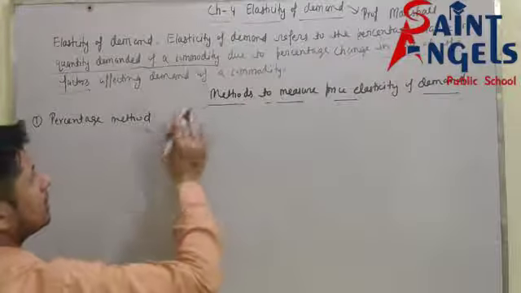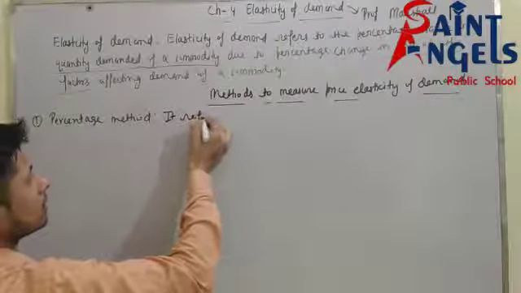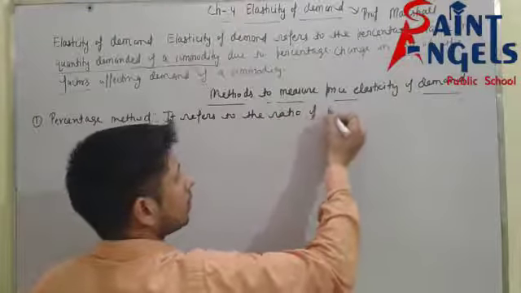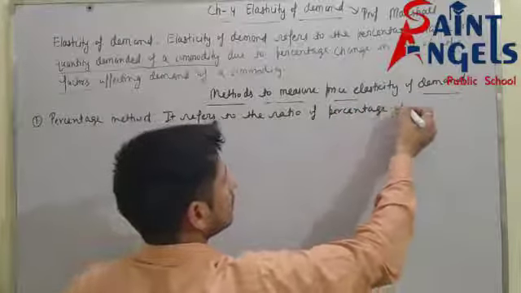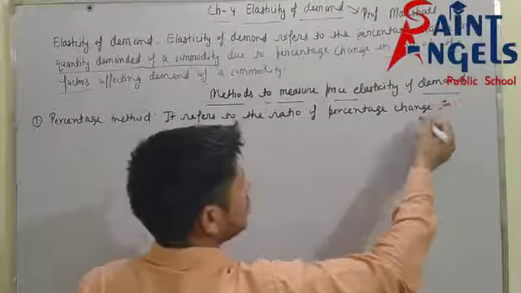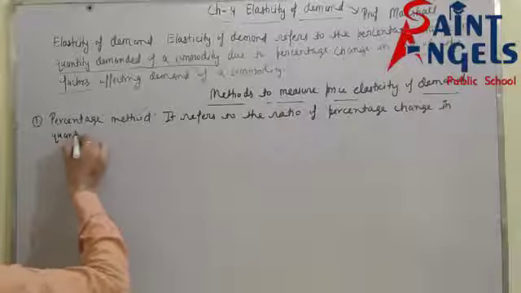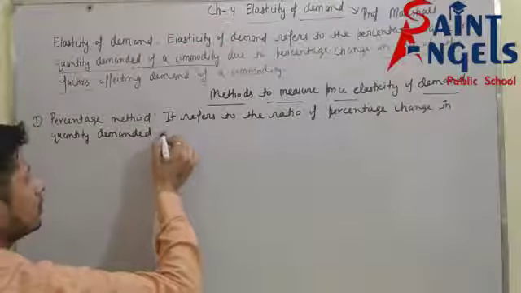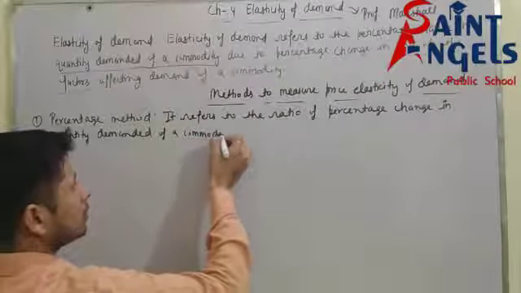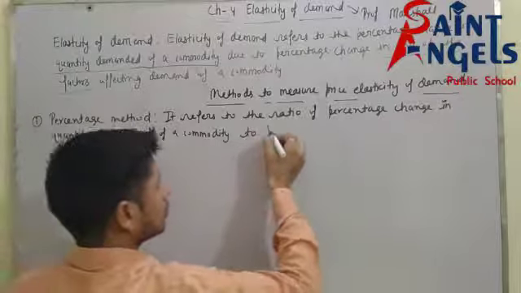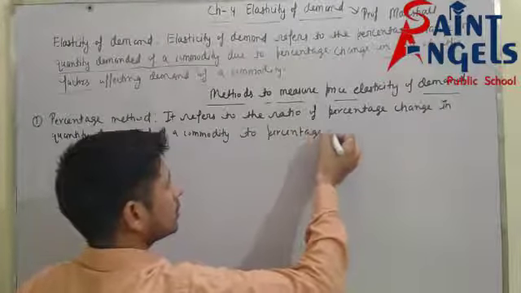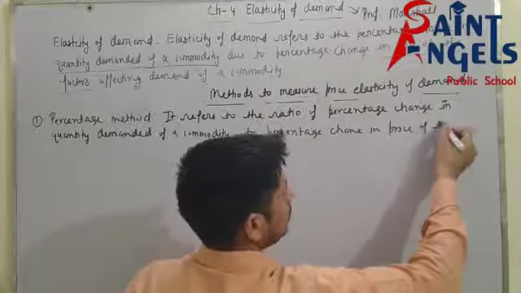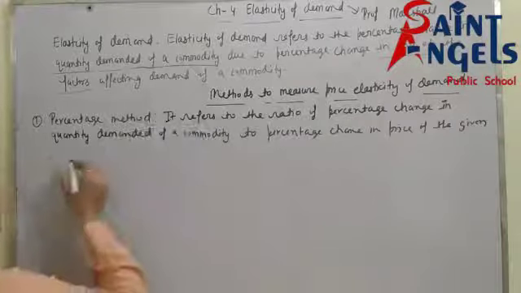What is the definition of the percentage method? It refers to the ratio of percentage change in quantity demanded of a commodity to percentage change in price of the given commodity.